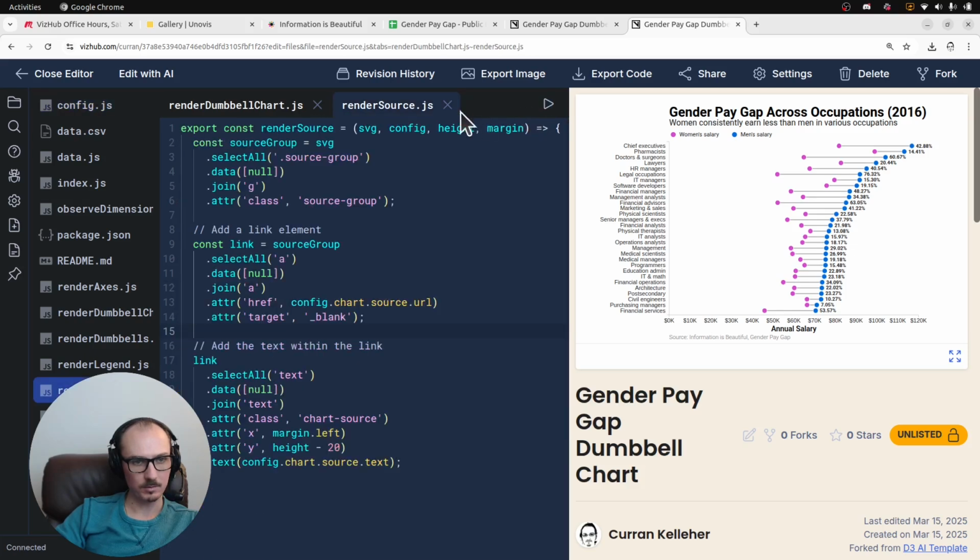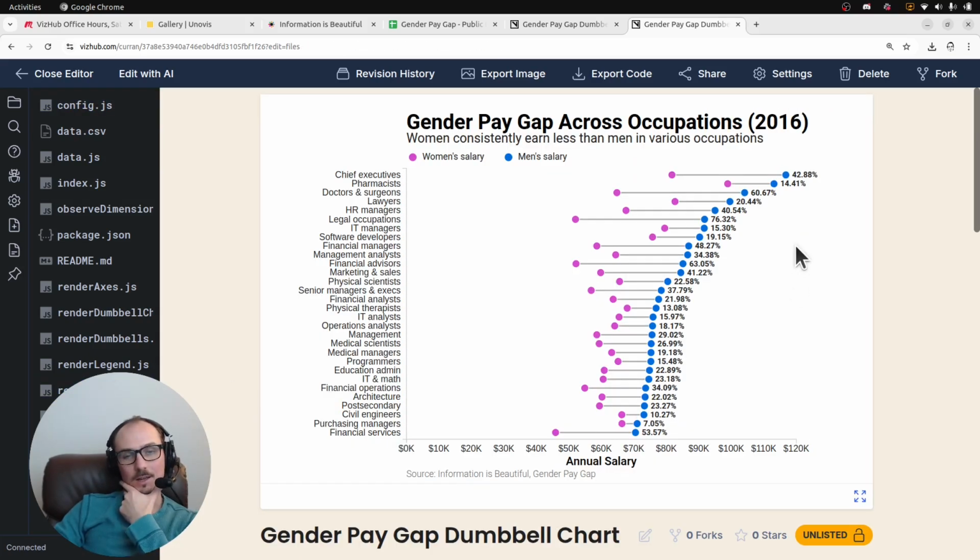That's looking pretty good. And I like how it pulled out the gap as a percentage here. So, how do we read this? Men make 60% more than women in the category of doctors and surgeons. That's pretty wild. About software developers, you know, it's kind of hard to correlate all the way across. I can't really tell which one it matches up to.